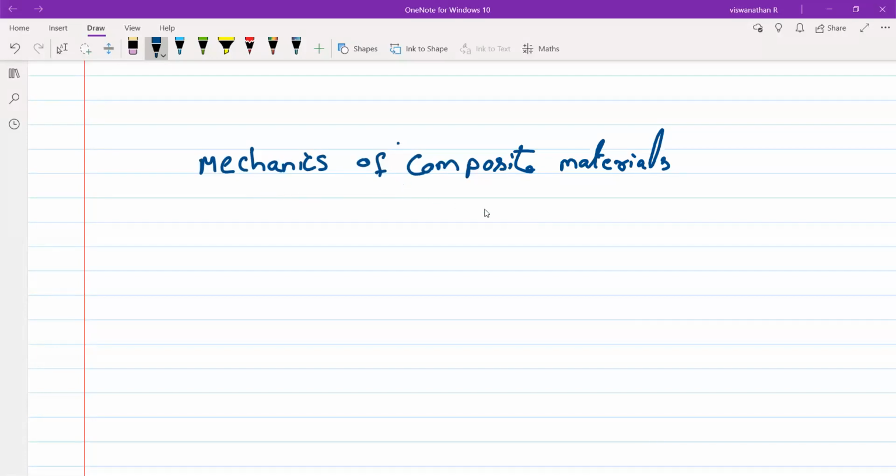Here you study the mechanics of composite materials. This is divided into two branches. The first branch is called micromechanics. The second branch is called macromechanics.